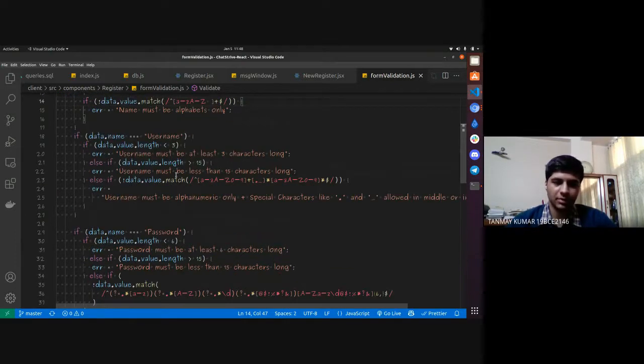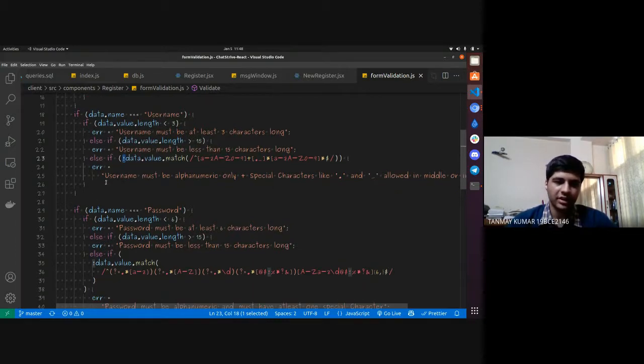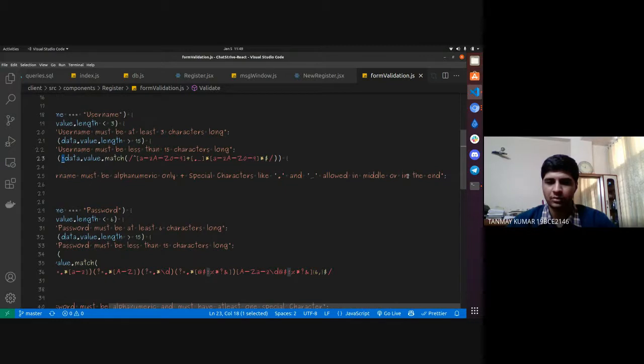Similarly, for the username input, we use this regular expression. What actually happens is that the data value will be fetched and matched with this regular expression. If it matches, no error will be raised. If it doesn't match, we used an exclamation mark here, so the error will be raised and display: username must be alphanumeric only, with special characters like dot and underscore allowed in the middle or the end.